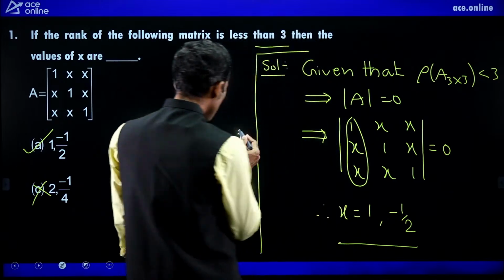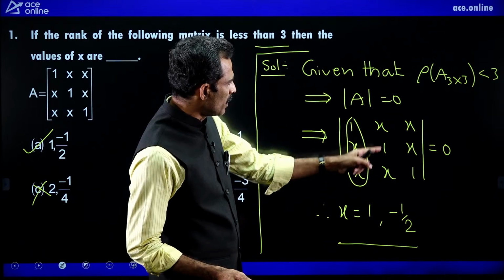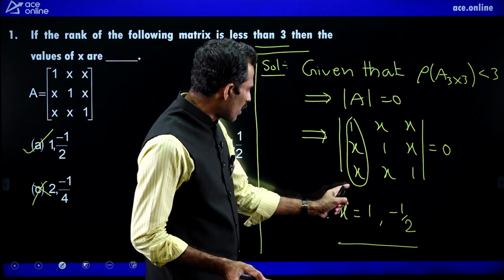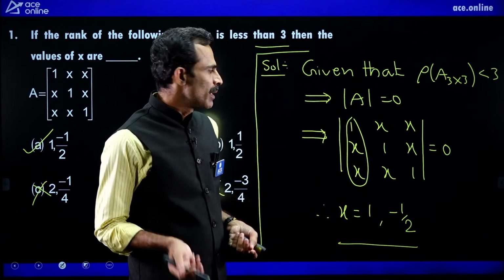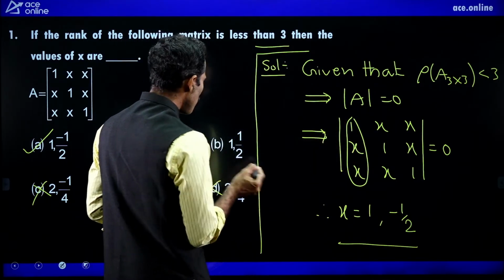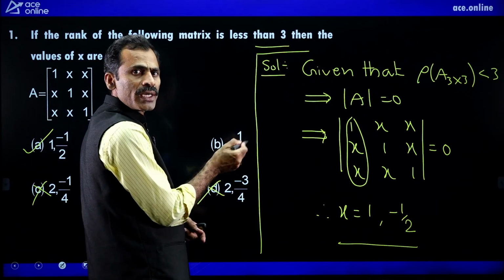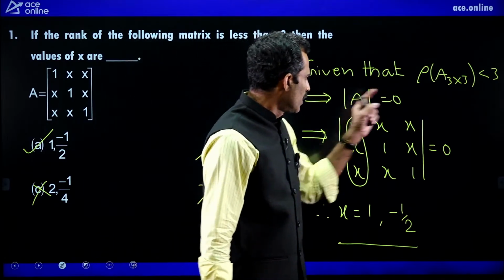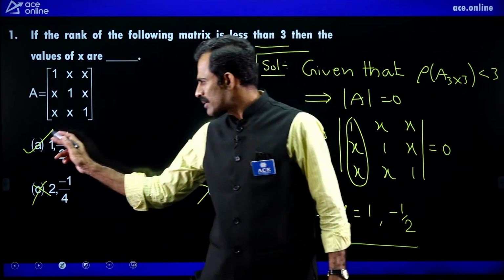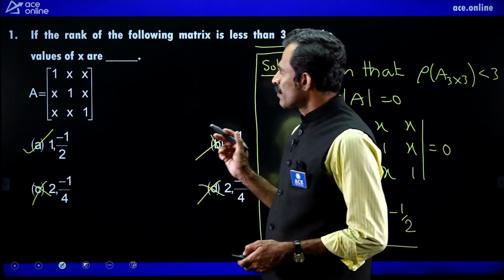If you substitute x equal to 1 by 2, the matrix has 1 by 2 in every off-diagonal entry, and the sum of all the elements along each column is not equal to 0. That is why it will not satisfy with 1 by 2. It will satisfy with 1, but for 1 by 2 it is not equal to 0. That is why this is wrong. So this equation is satisfied only by these two values of x. That is why it is correct. So this is about the first problem.